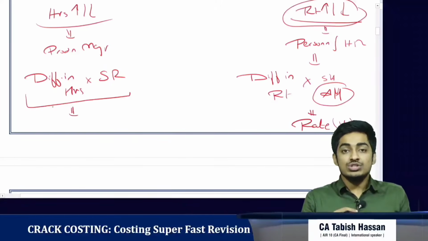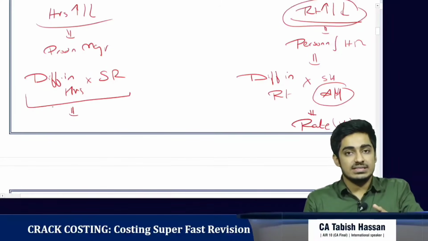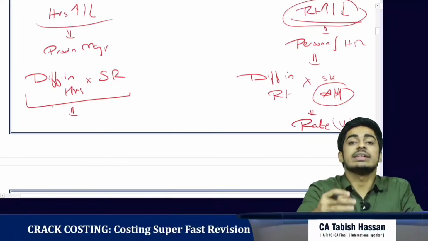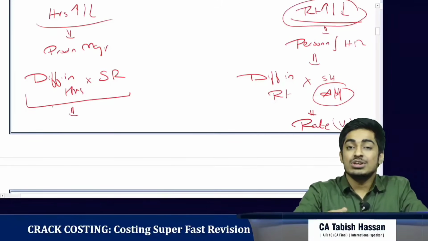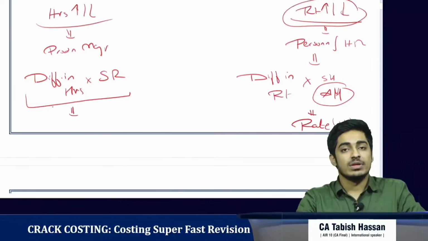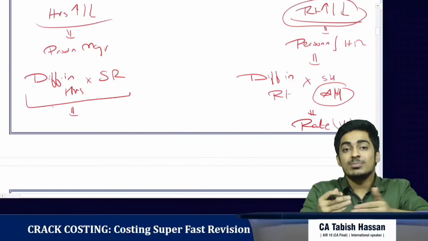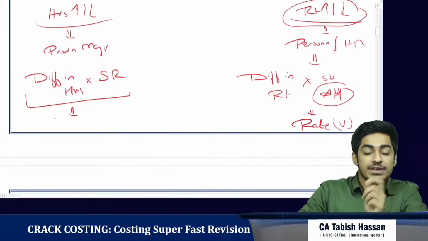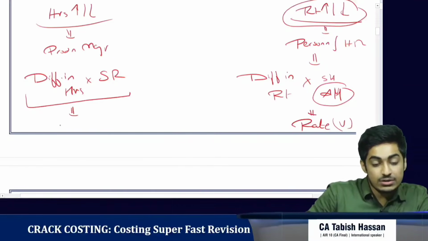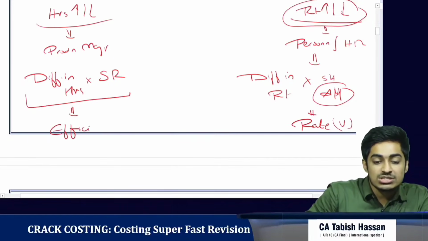So an employee should have taken 8 hours. He has in actual taken 10 hours. What do we call him? The employee is not very efficient. He is taking more time. Other example, the employee should have taken 8 hours. He is taking only 7 hours. We call the employee efficient. So the difference in hours, what does it denote? It denotes the efficiency of the employee. So you call it by the name efficiency variance.